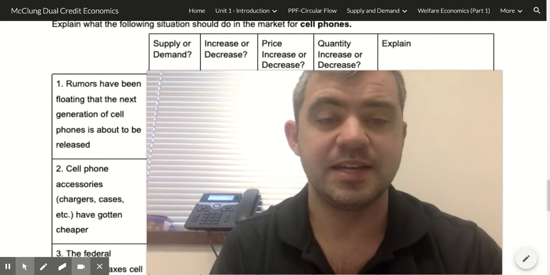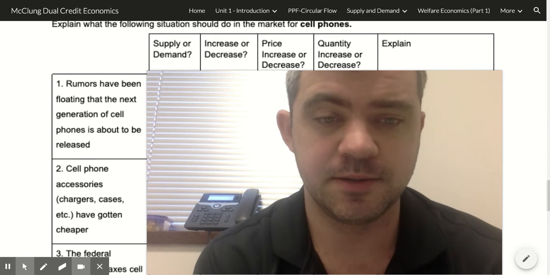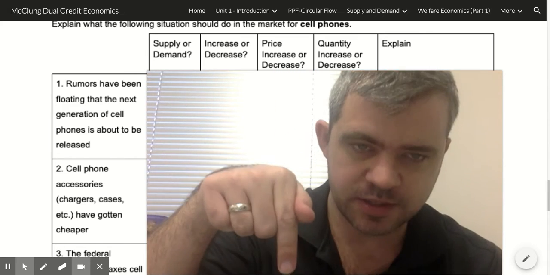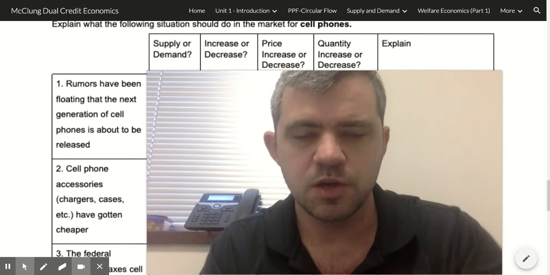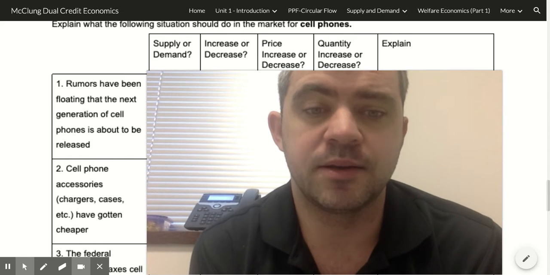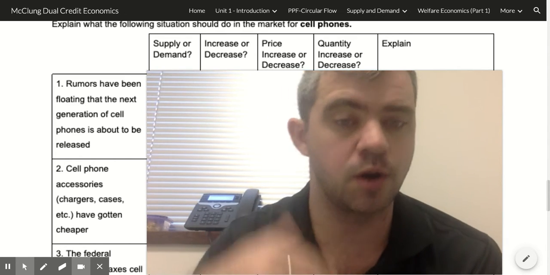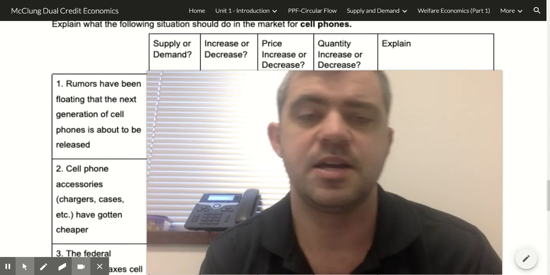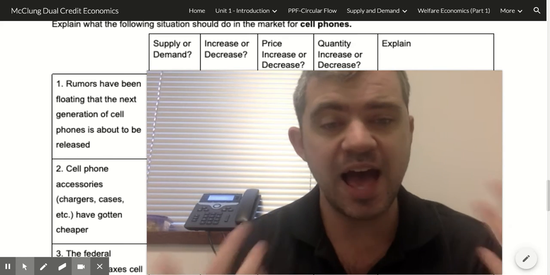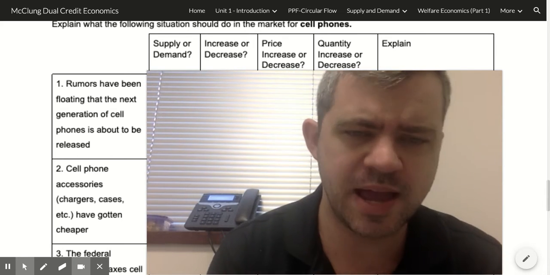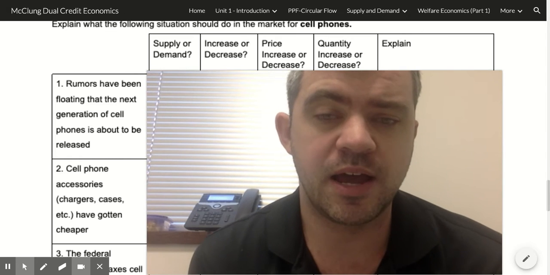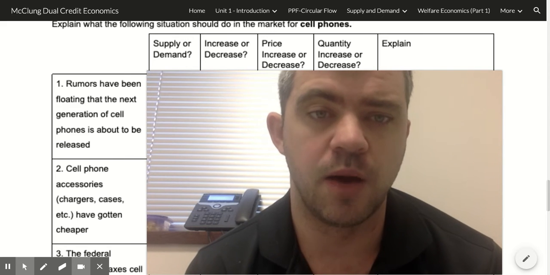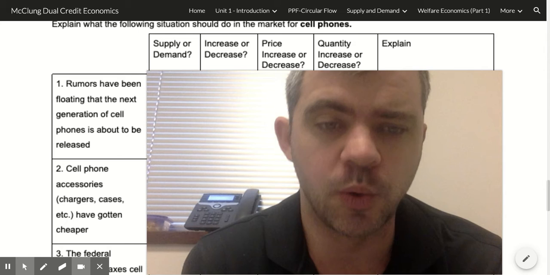Okay, so a decrease in demand, what is that going to do? Well, a decrease in demand decreases prices and decreases quantity. So, what do we expect to happen? We expect to see the price of the current generation of cell phones go down, and we expect there to be less sold. So, on the test, I wouldn't ask about the supply and the demand increasing or decreasing. I would say, these rumors have occurred. What do we expect? And you would say, we expect fewer cell phones to be sold at lower prices.